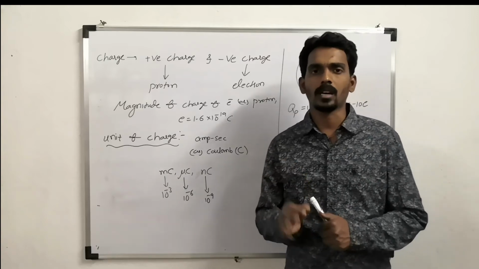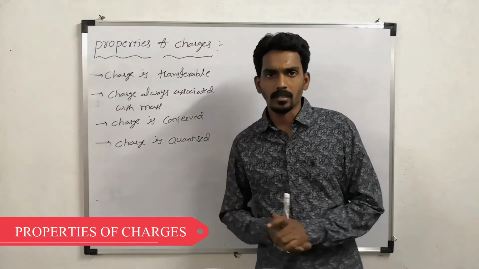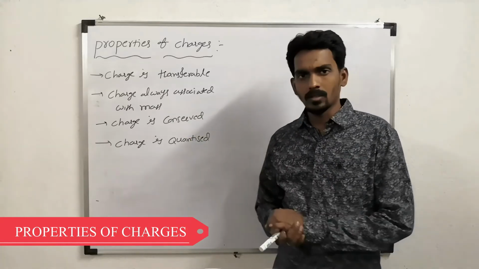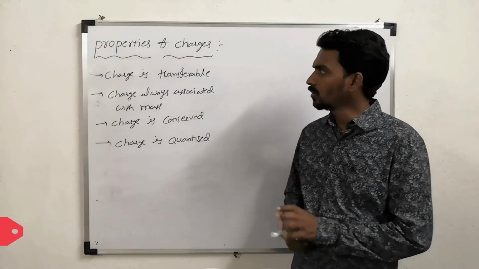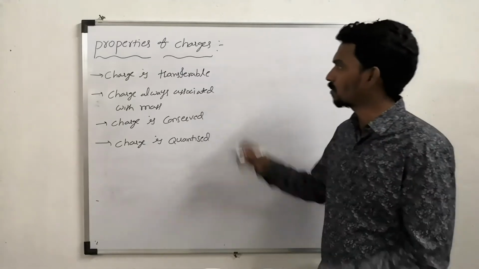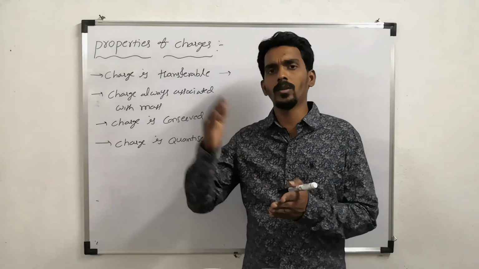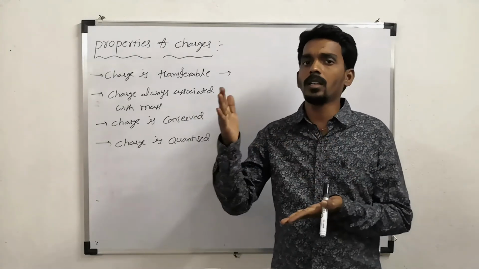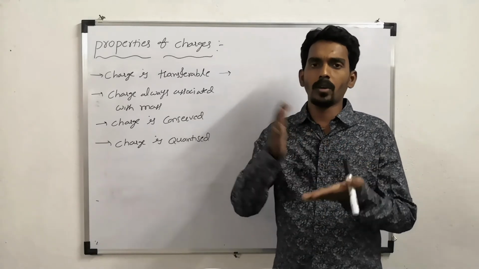So the properties of charges. As I said, charge is transferable, charge is always associated with mass, charge is conserved, charge is quantized. So what exactly does each one mean? Let us try to understand. The first one, charge is transferable. We can transfer the charge from one body to another body, from one charged body to another charged body, or from one charged body to another uncharged body also.